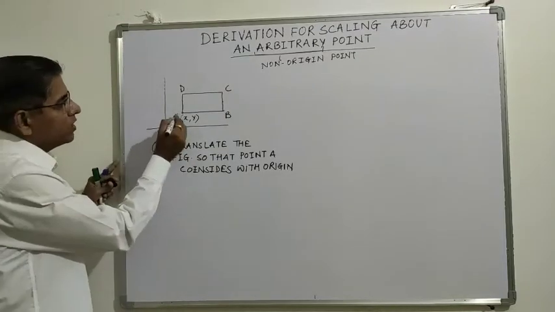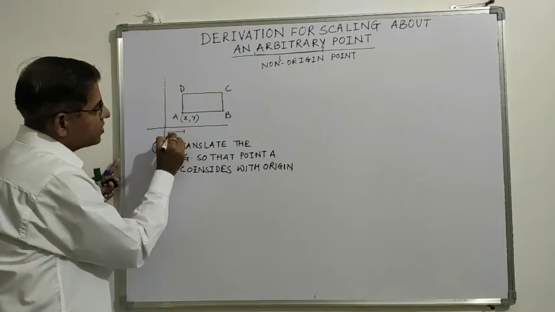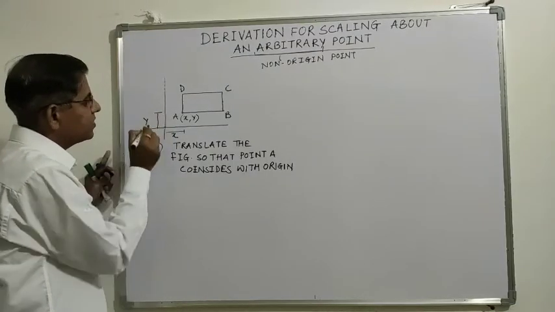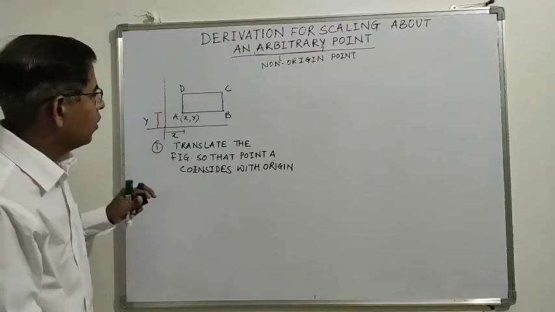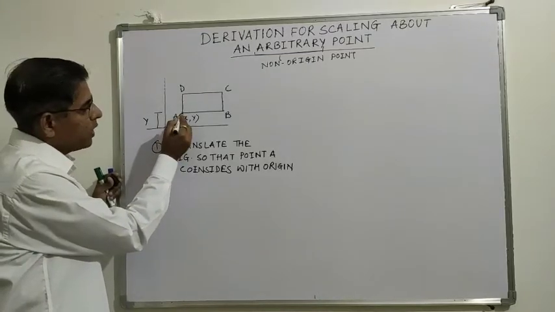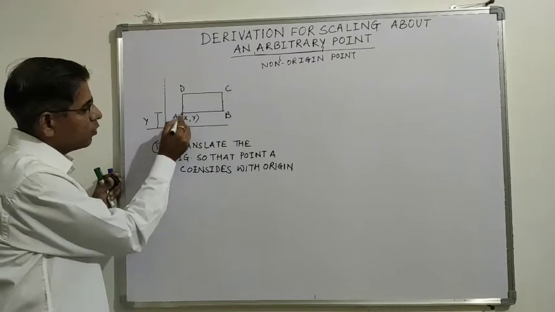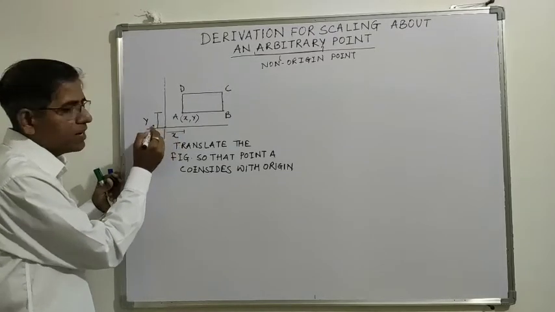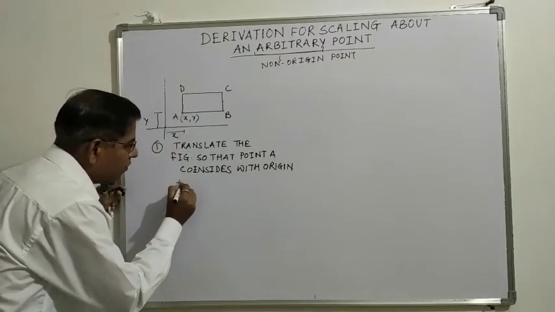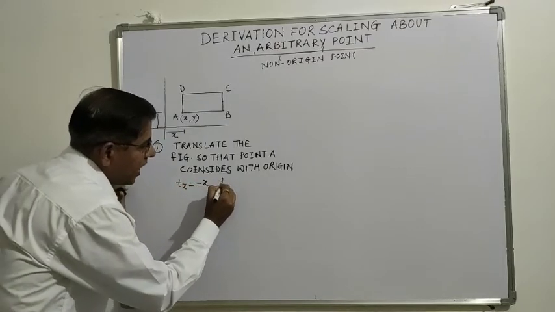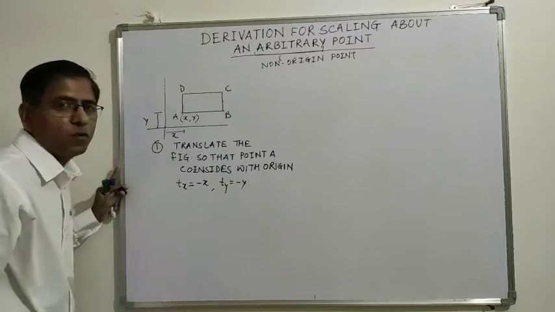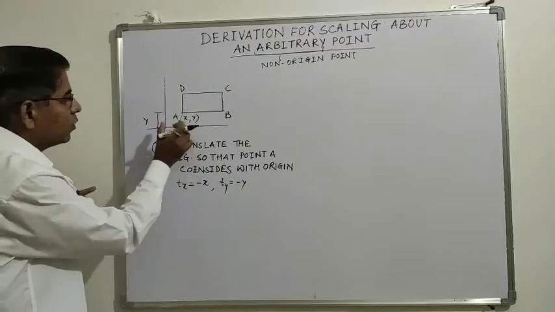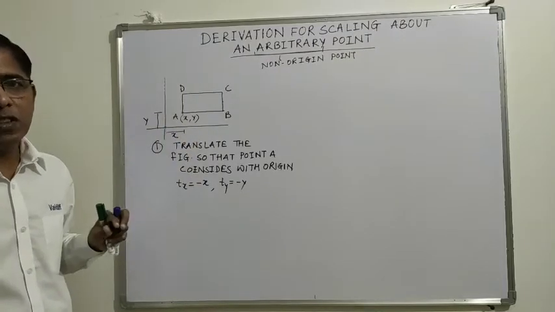Now this point A is at x distance and y distance from the origin. So what will be the translation factors to bring this point A to the origin? It will be minus x and minus y. So here the value of tx will be minus x and ty will be minus y. Then only you can translate the figure so that point A coincides with the origin.